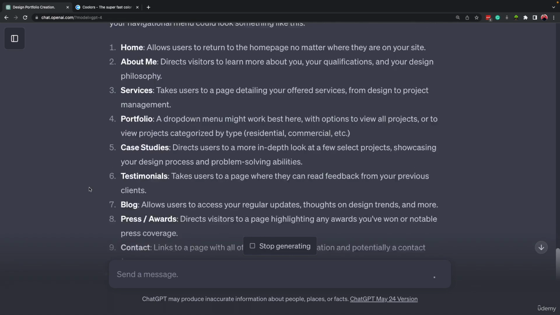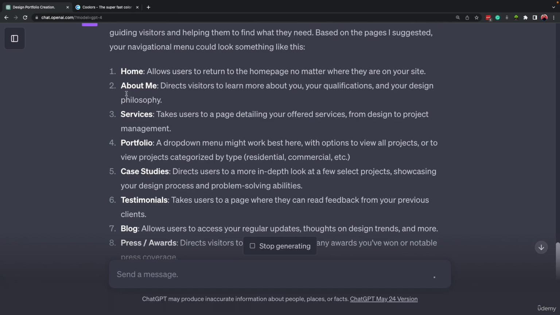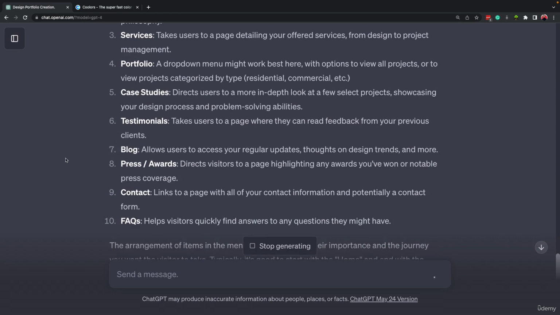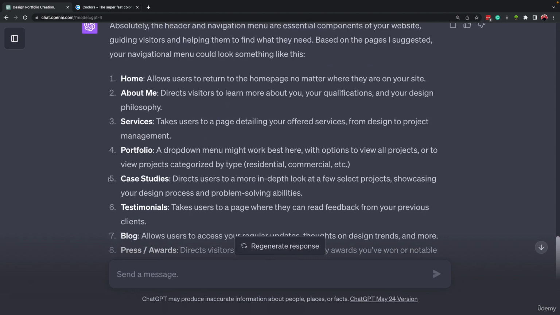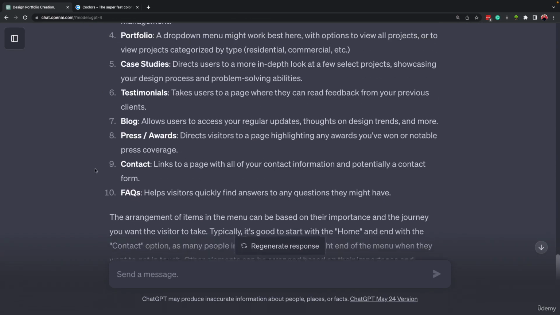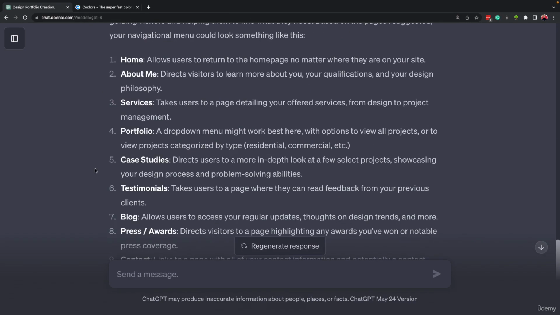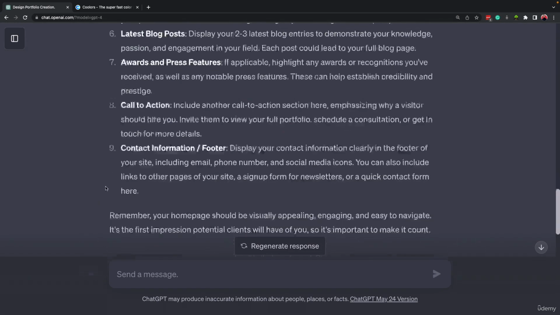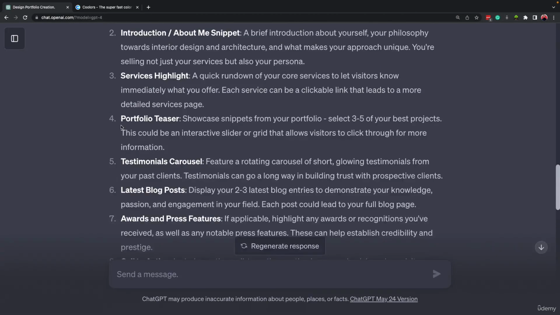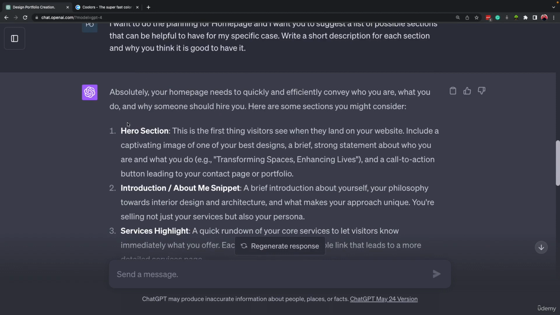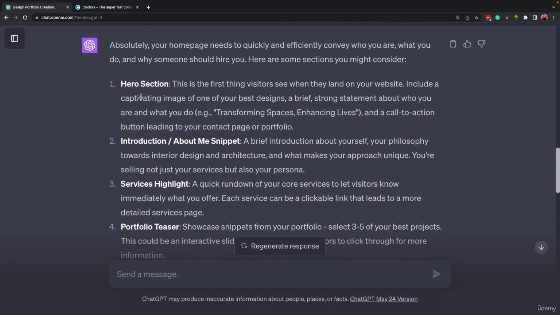But we can make it, maybe if you don't want to have all, or if you don't have all, for example, if you don't have awards, or if you don't want to have a blog or case studies, you can remove some of them. But here's a suggestion of ChatGPT. Anyway, this is how we have to do the planning, right? Right now, we know what pages we want to include in our website, and for example, for the homepage, what sections we should have in our website.